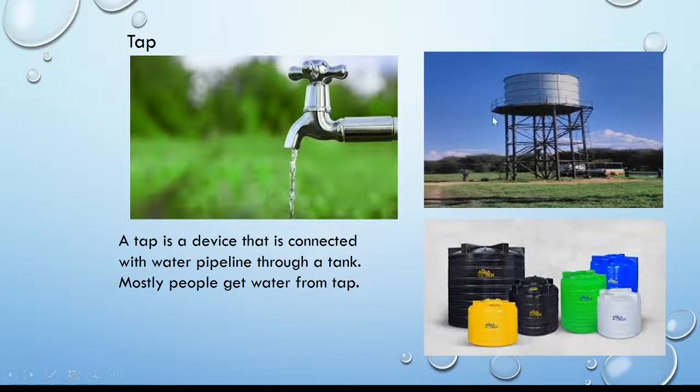Water tank. The water that comes in this tap comes from this tank. We can see this type of container, that is a tank, on the roof of houses.